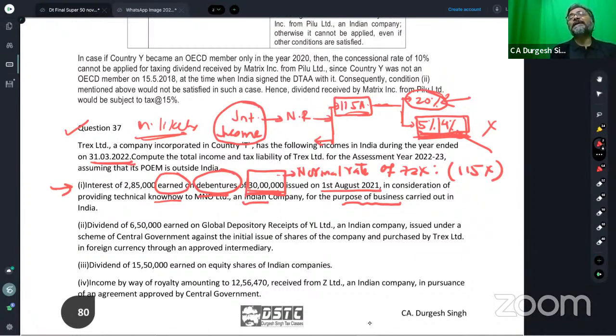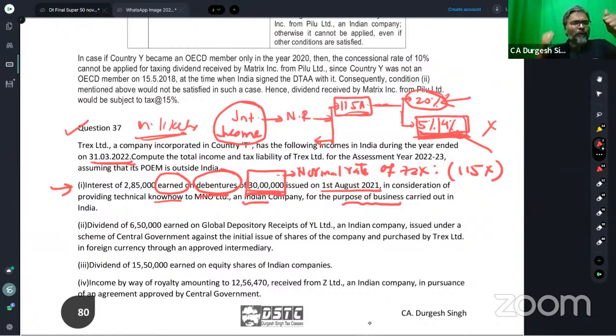Now the resident, instead of paying the FTS income, students, what is the resident doing? They are saying that, look, we have to give you FTS. So FTS is also the income of the non-resident because they have to pay. But instead of giving FTS, they are giving their debenture. So from that debenture also, in future, there would be an interest.